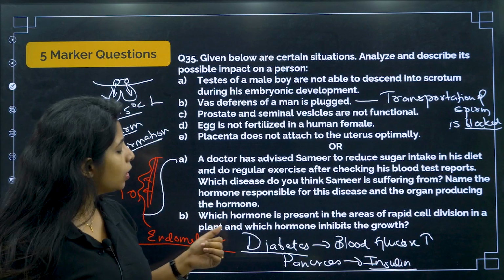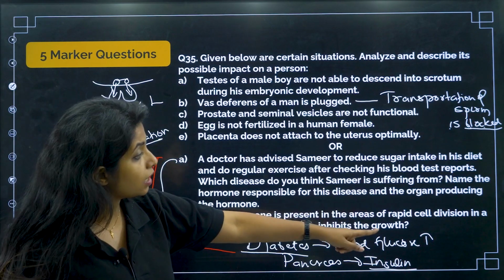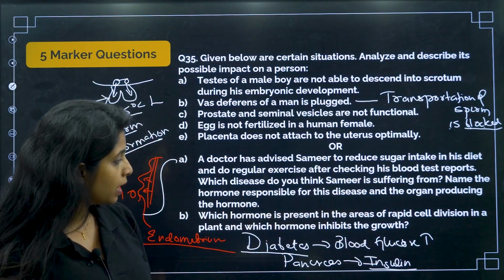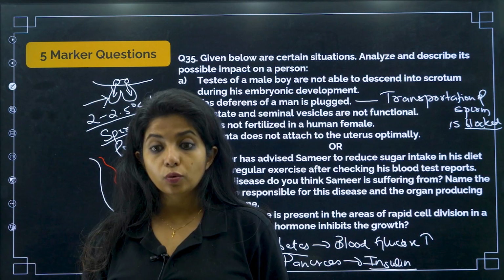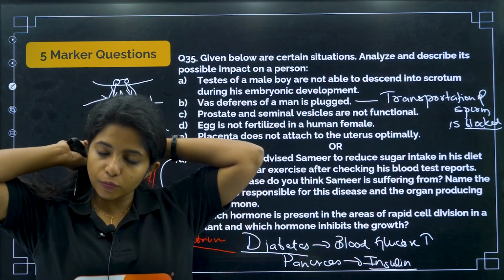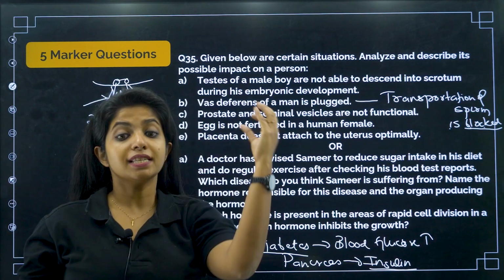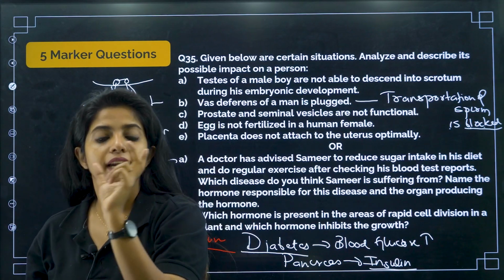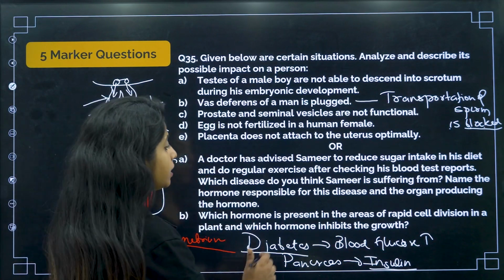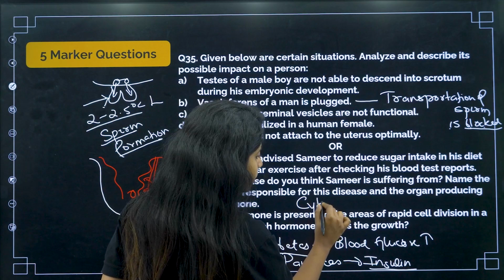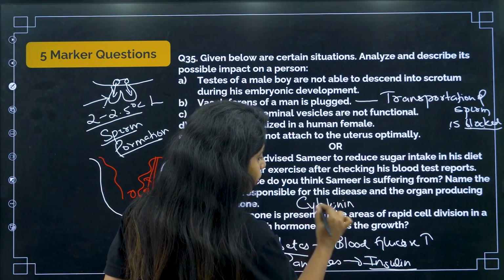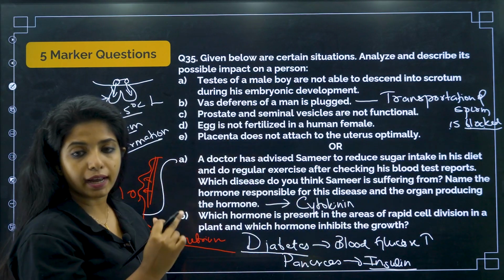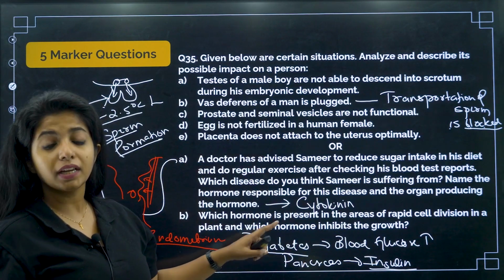Okay. Now, which hormone is present in the areas of rapid cell division in plant and which hormone inhibits the growth? Which hormone is present in the case of rapid cell division? Cytokinin. Cyto means cell and kinin means division. So cytokinin is the hormone present in the plant which is responsible for cell division. Cytokinin. And which one is the one that inhibits the growth?